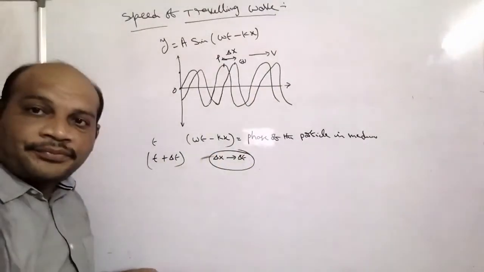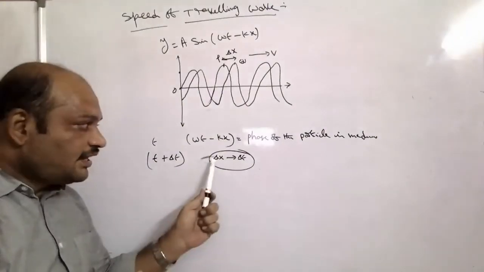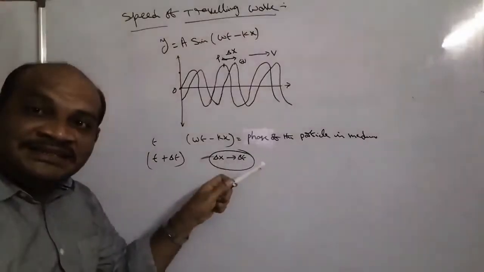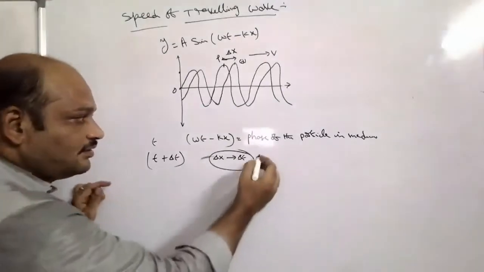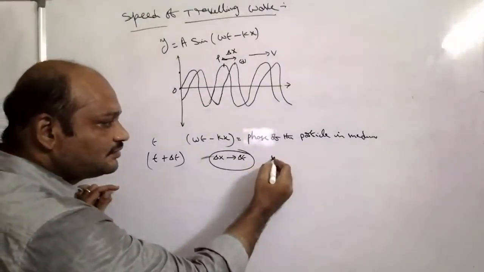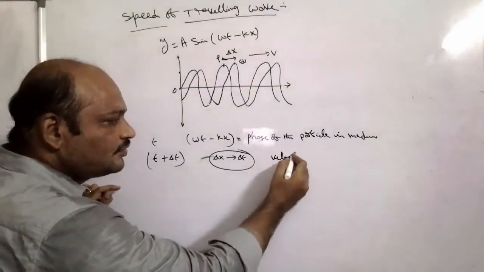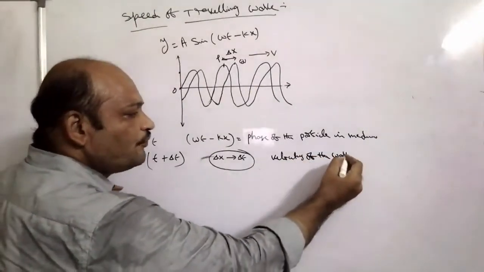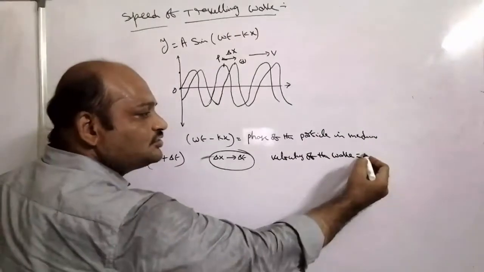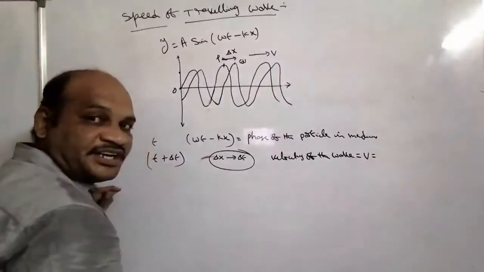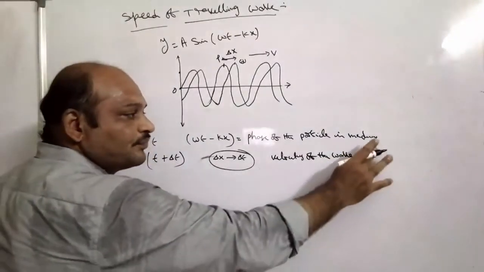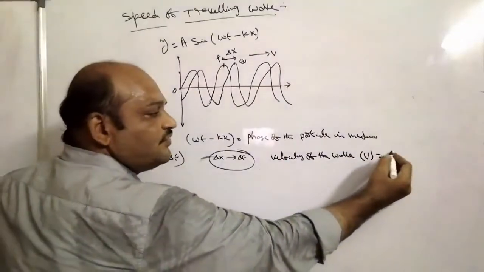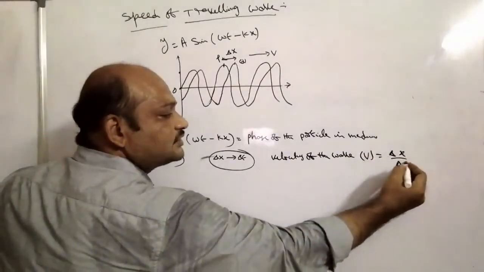Delta x displacement in delta t seconds means the velocity of the wave, which we take as v, is equal to delta x by delta t.